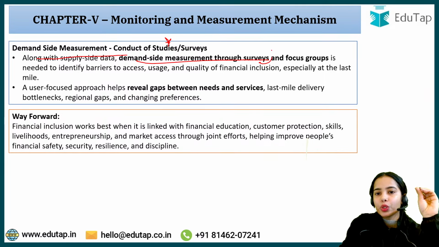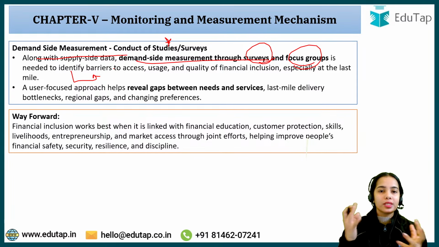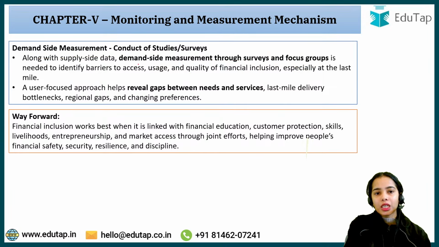Demand side measurement through surveys and focus groups is needed to identify the barriers to access. What is the problem in front of the consumers, why are they not using the available services, what problem is arising, the quality of financial inclusion and such. So demand side measurement should be done through surveys, focus groups and such.